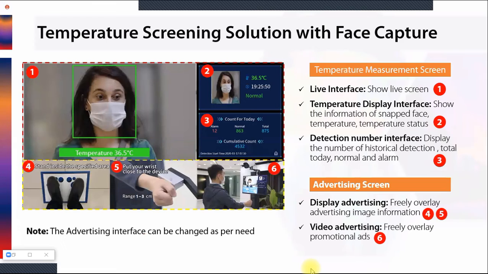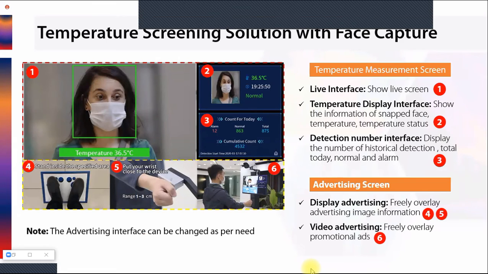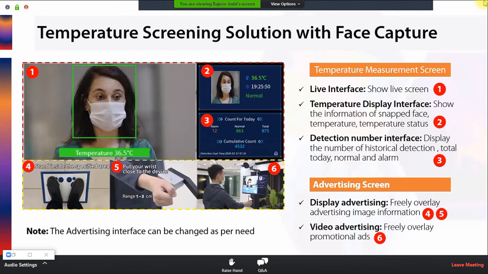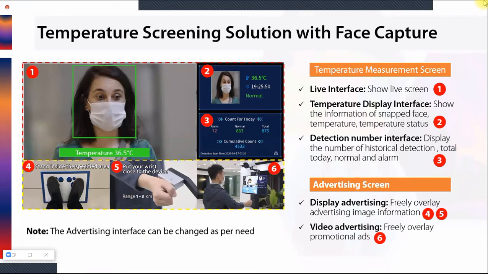So this is the live view from the NVR. If you connect the NVR with a screen, you will get this kind of live screen, channels 1, 2, 3, 4, 5, 6. This custom grid you will get. Now I'll talk about what information you will get in these different grids.